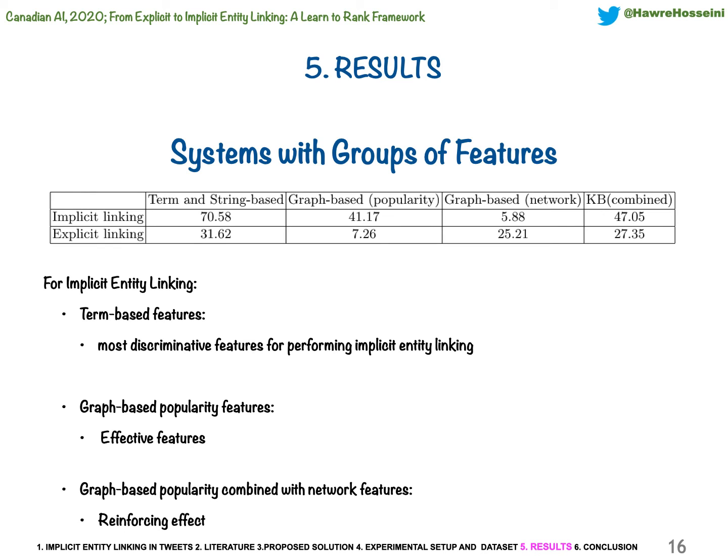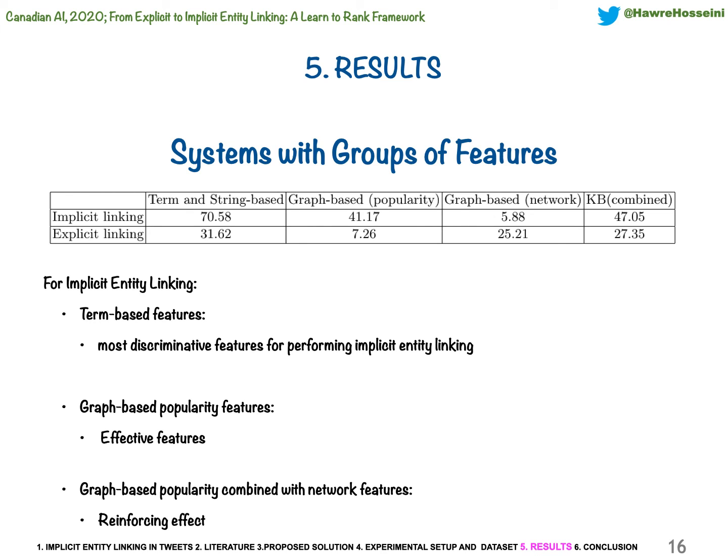Secondly, graph-based popularity features are quite effective for implicit linking. This can be in part due to the fact that users often use implicit mentions when they believe their audience can understand the implicit reference. Such identifiable entities are often those which have become hot in the social sphere or widely mentioned by the community. As such, graph-based popularity features that capture these characteristics are effective. On the other hand, these features are not useful for explicit linking at all.